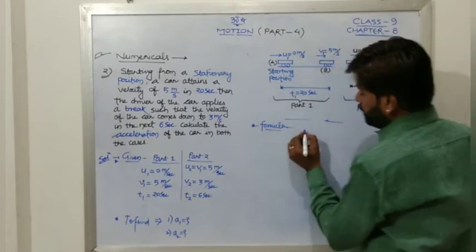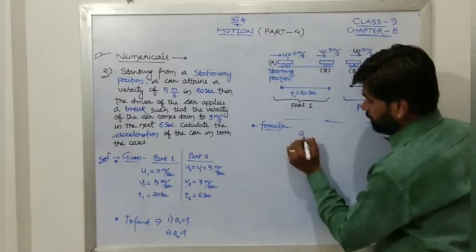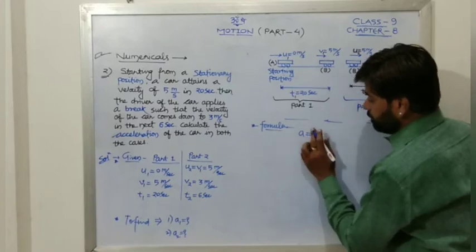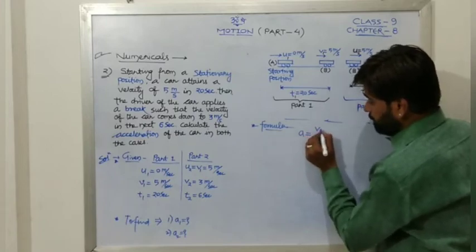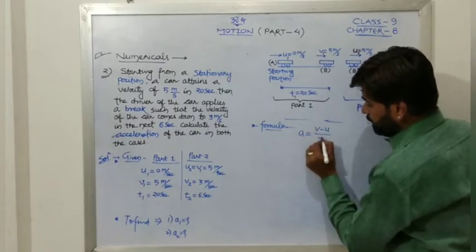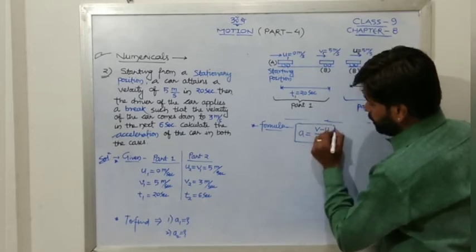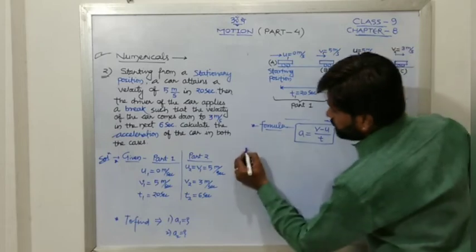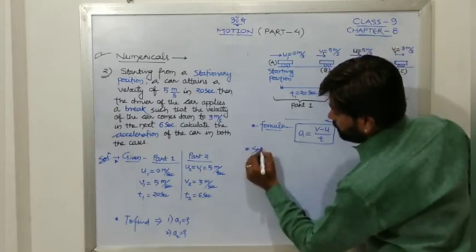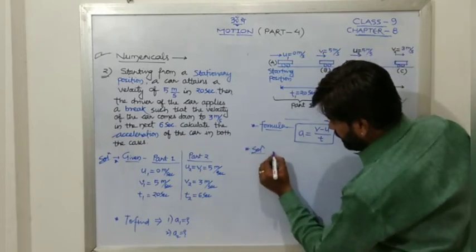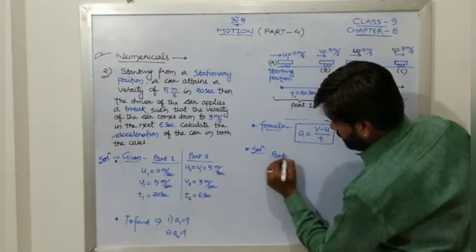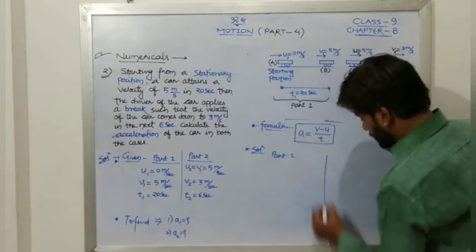So which formula you are going to use? There is only one formula for acceleration in terms of velocity, that is V minus u upon t, universal formula. So we are going to apply this formula for part 1 and part 2. Okay, so let us start with solution, part 1 and part 2.